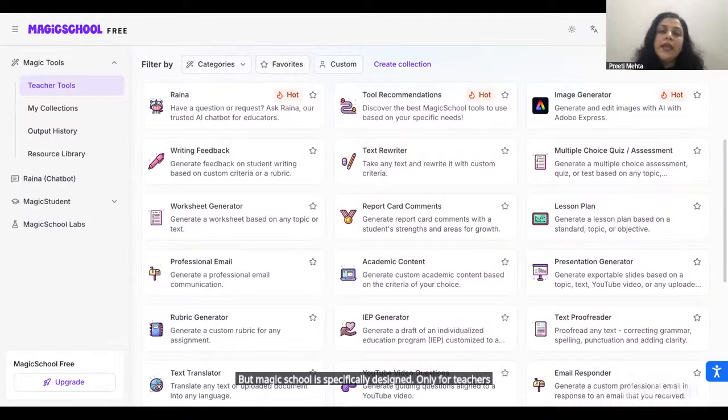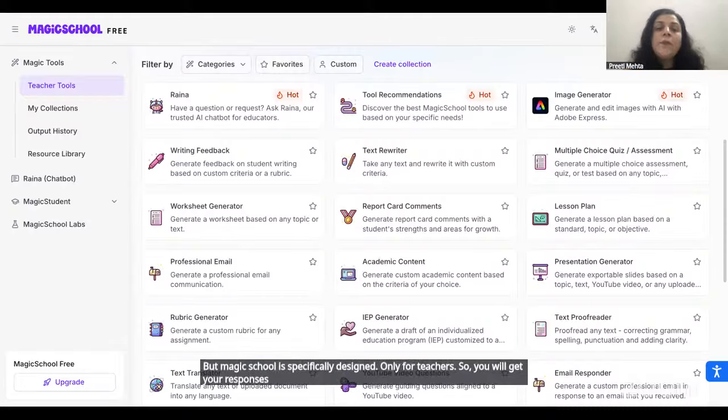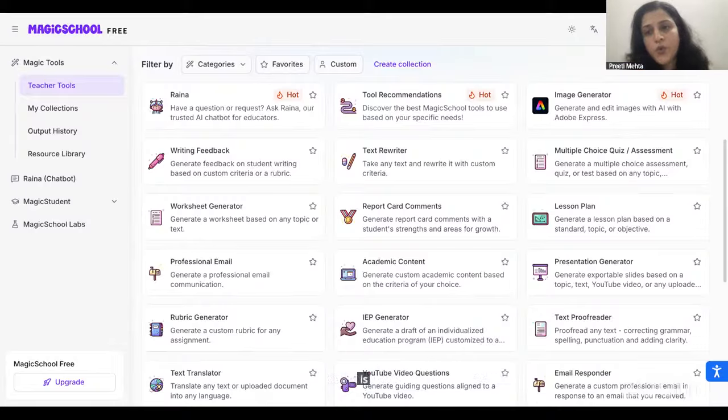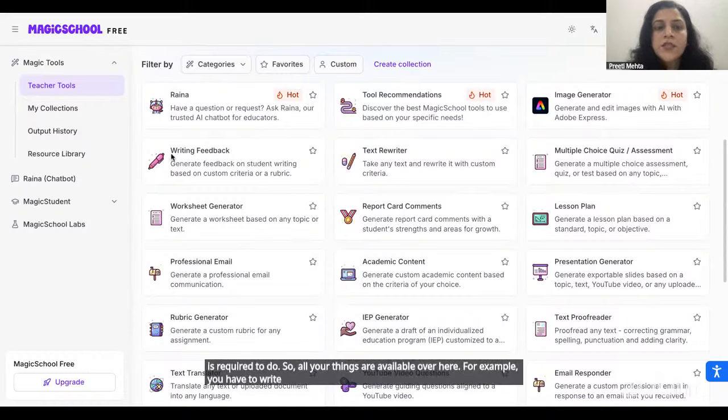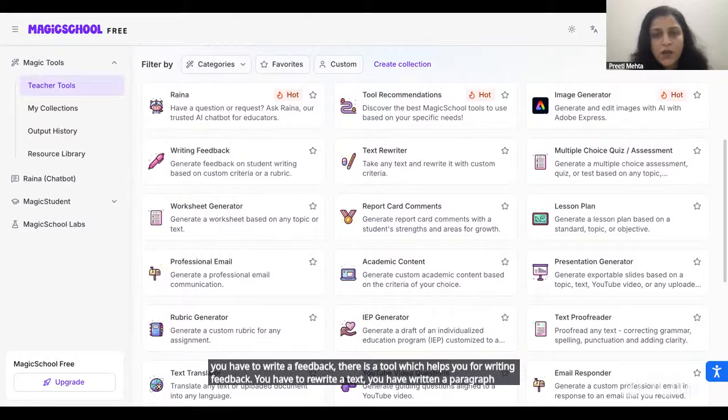So you will be able to do all the tasks which a teacher is required to do, and all your things are available over here. For example, if you have to write feedback, there is a tool which helps you write feedback. If you have written a paragraph and want to check it for grammar or make some changes, you can use this text writer.